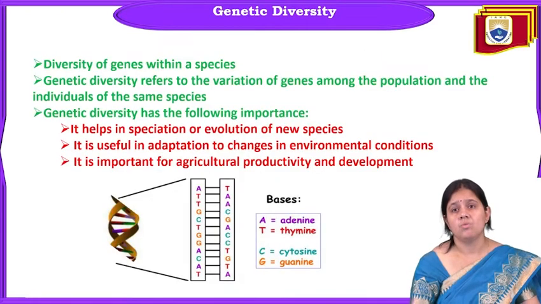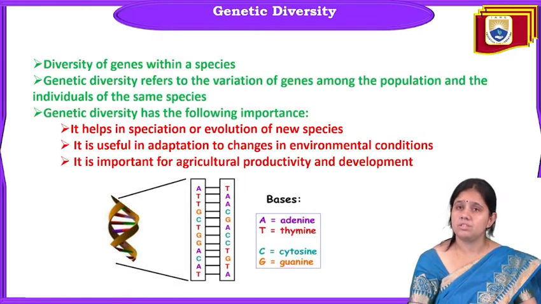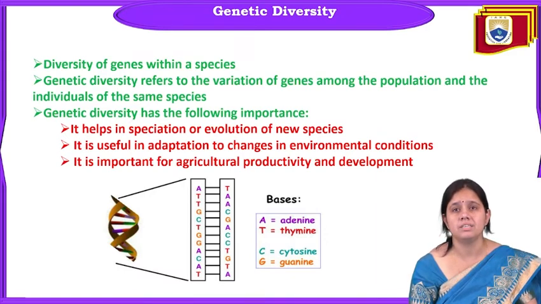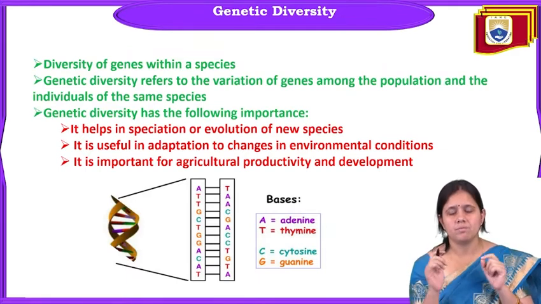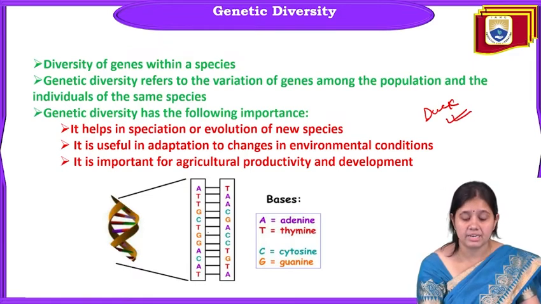Now we will discuss genetic diversity. So first one is genetic diversity. Genetic diversity is a diversity of genes within a species. For a single species, individuals are different. For a single species of duck, two ducks may be different on the basis of their nucleotides, on the basis of their genetic makeup.